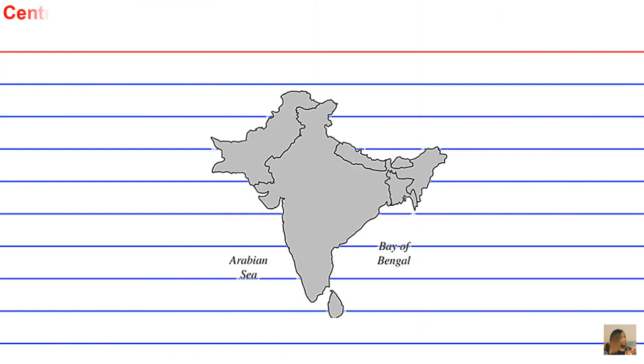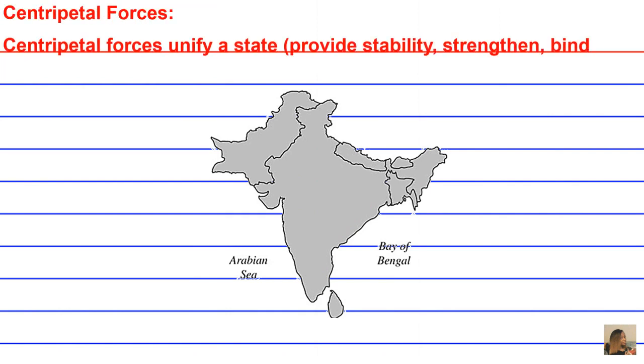All right, so centripetal forces, what they're going to do is unify a state, all right? So they unify the state by providing stability, strength. They bind different nation states together and they would create a solidarity among the region, okay? So a solidarity among India, even between India and Pakistan,